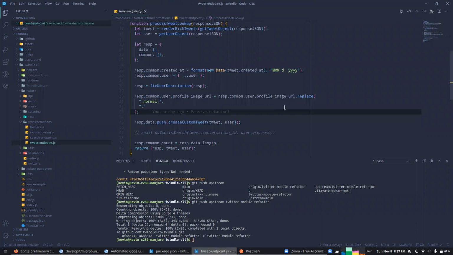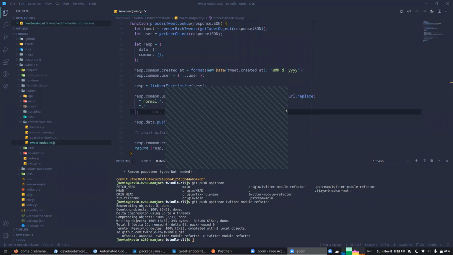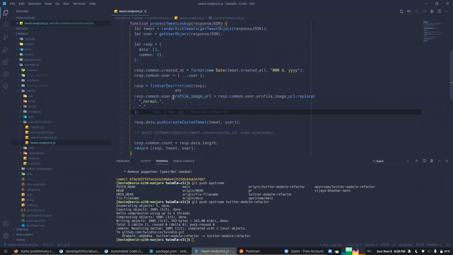I need to filter out the first tweet, definitely, because the first tweet does not have any reply to it, because it's the first tweet. So in the filtering process, I cannot tackle the first tweet along with the other replies. That's why I have separated that logic out. The same structure is there for Puppeteer also. So instead of doing two endpoints, I'm doing one endpoint, but doing pretty much the same processing. I need to figure out the first tweet separately, process it, and then process the rest of the data.